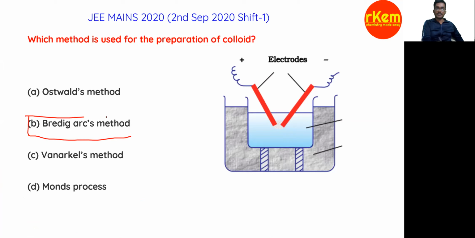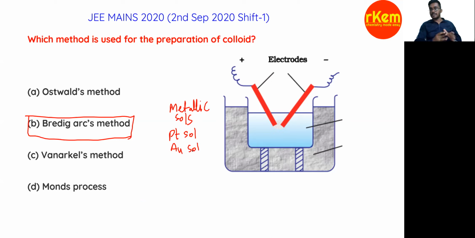This is related to surface chemistry, right? The rest are not related to surface chemistry. A student who has prepared even for mains level can answer. You do not require advanced preparation for this. Very straightforward question. What is the Bredig arc method? In this method, we can prepare metallic sols, like a platinum sol, and a gold sol can be prepared from this method.